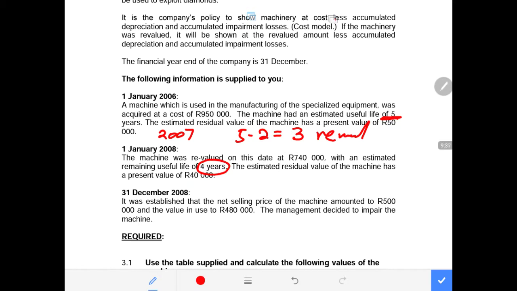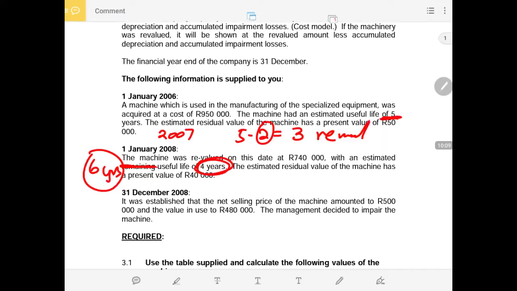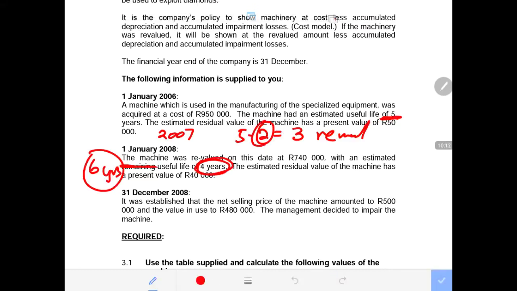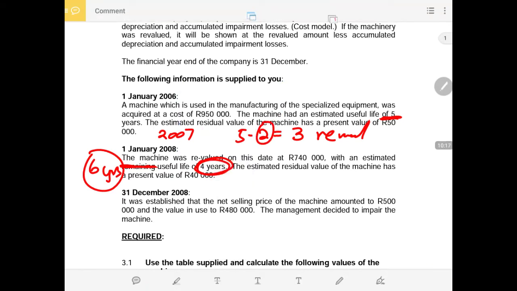This therefore means that they can say the estimated total useful life is equal to 6 years. So in other words, they have added 1 year. So if they say total is 6 years, then you'll have to say, oh, total 6 years minus the 2 years that have already gone. Then that will give you the remaining useful life of 4 years. So we focus on the remaining useful life for our calculation, not on the 2 years that have already passed in this context. So even if you are given a total of 6, you'll have to deduct the ones that have already passed, which are 2006 and 2007. Then after, you use the 4 years of the remaining useful life.